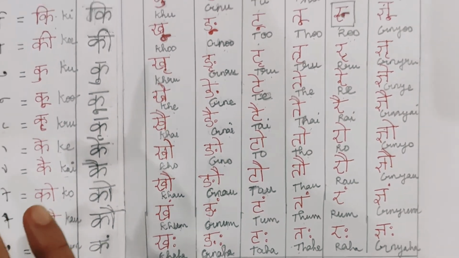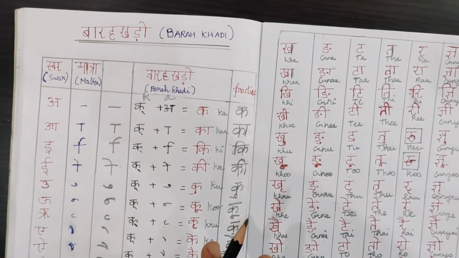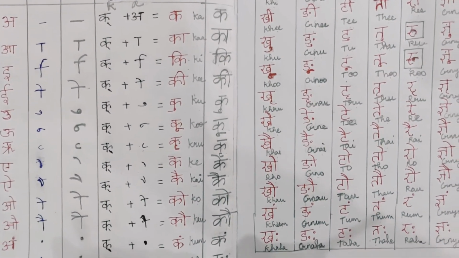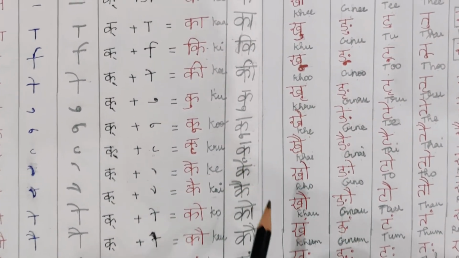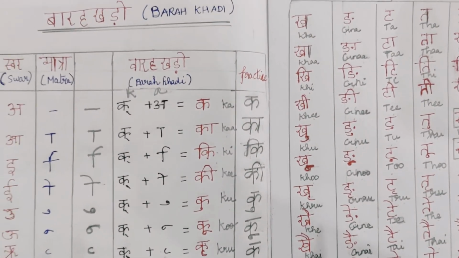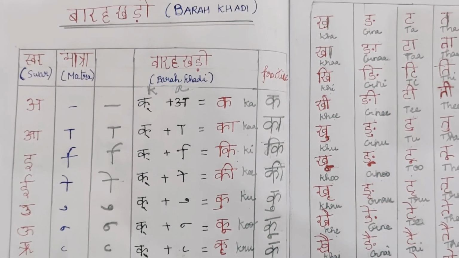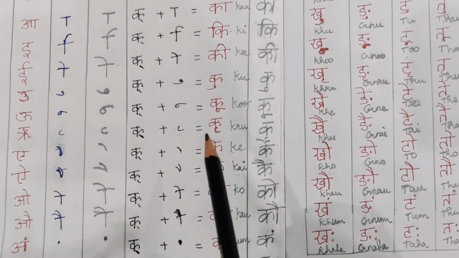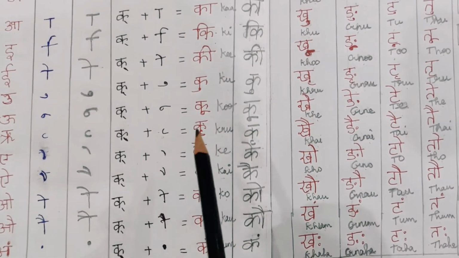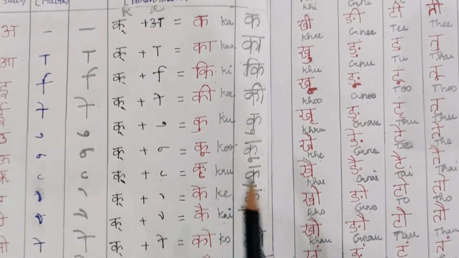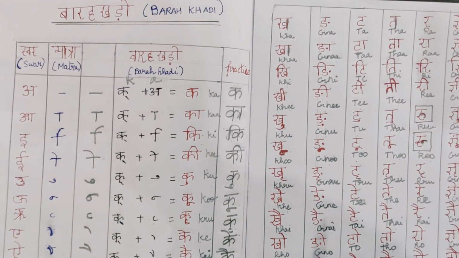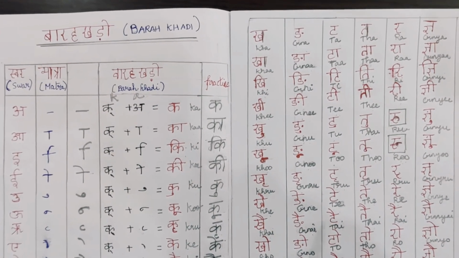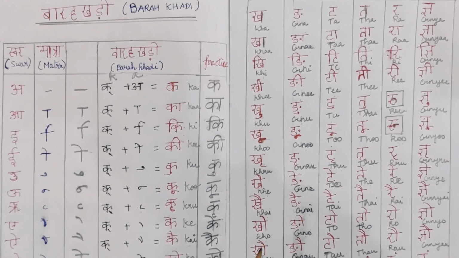So you practice for all the letters and write them. I just showed a few letters. The remaining Barakhadi letters have to be written in a similar way. Write all the vyanjan letters on the left-hand side and the matras on the top, and then you will be writing all the Barakhadi. You will know how to write each and every letter even without me teaching every example. It will be practice for you to understand and learn.